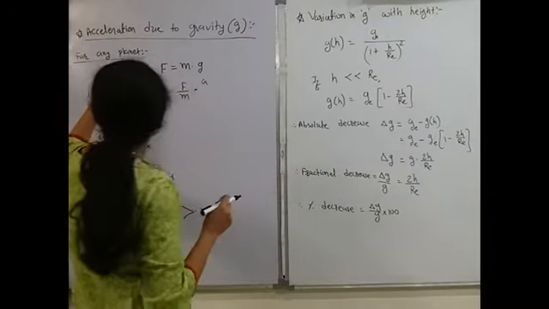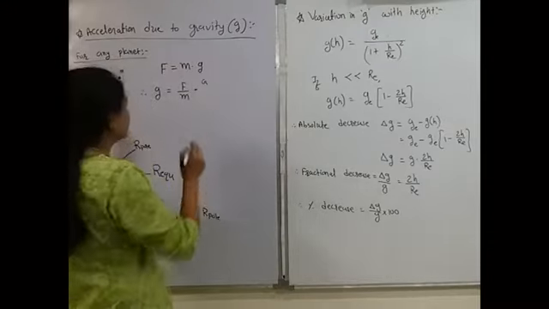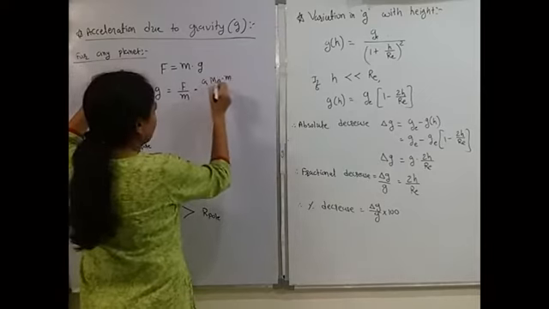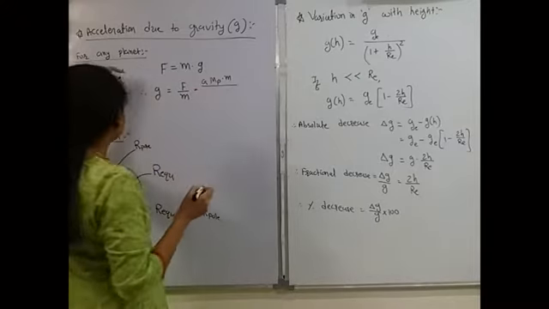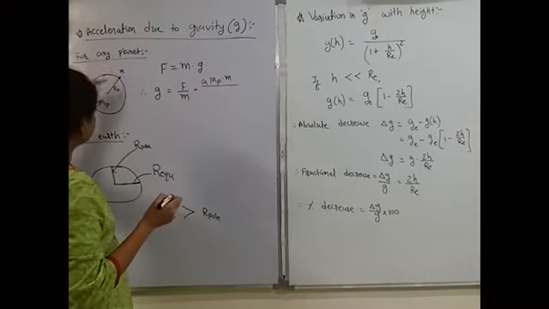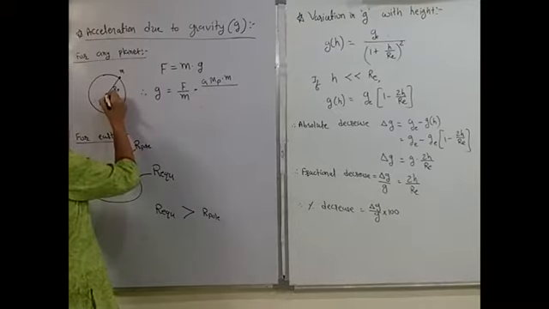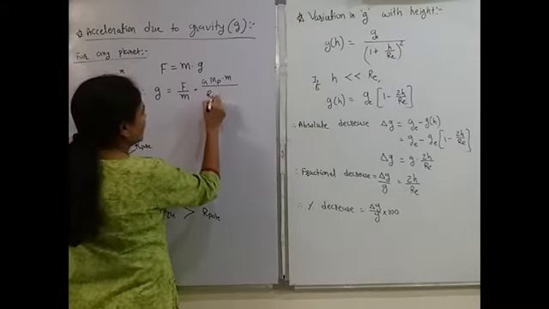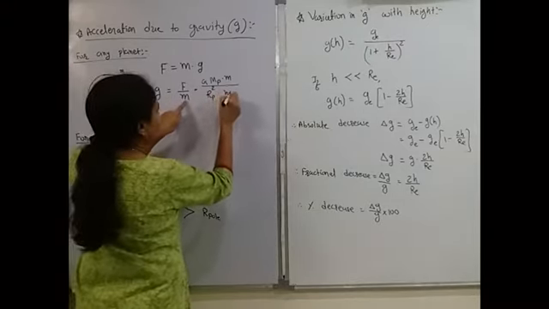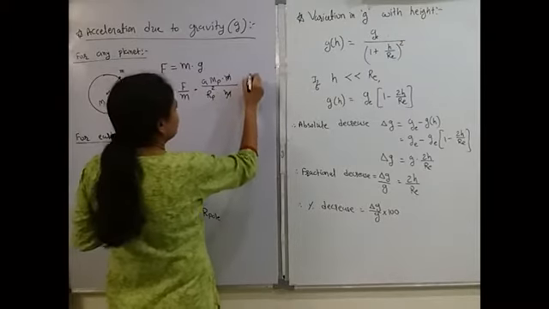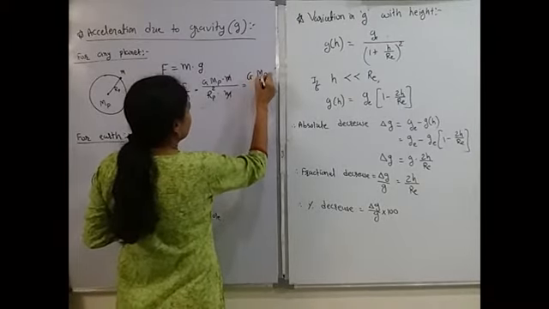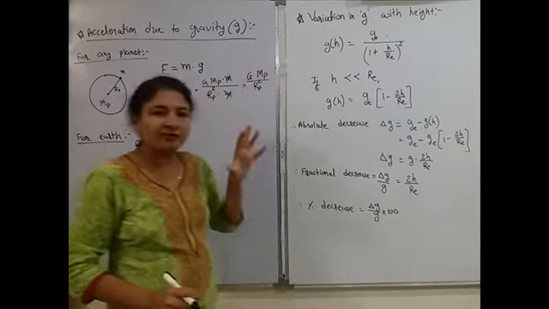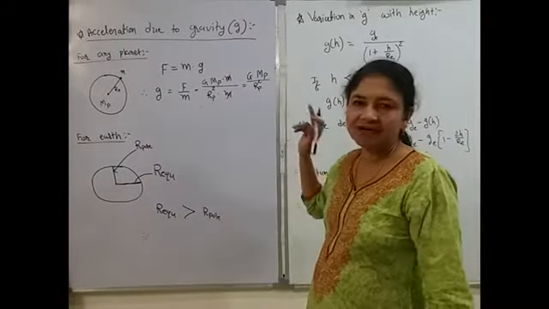m1 means जो force produce करता है, कौन produce करता है? Planet. So mass of planet. m2 जो force experience करता है, and divide by r square, separation between these two masses. We have to consider that the mass of the planet M P is located at the center. So this distance is R P. So R planet square. This m as it is m cut. So this will be G mass of planet upon radius of planet square. This is general formula for acceleration due to gravity for any planet.